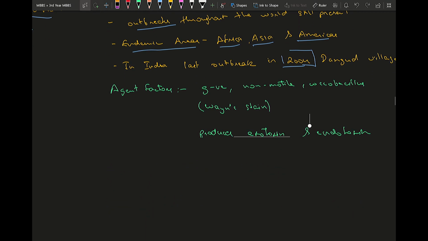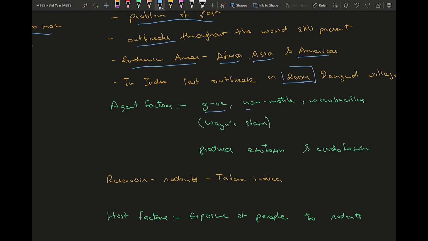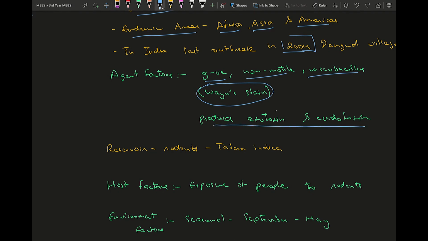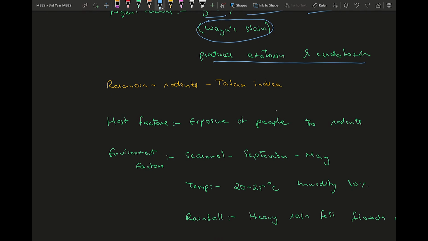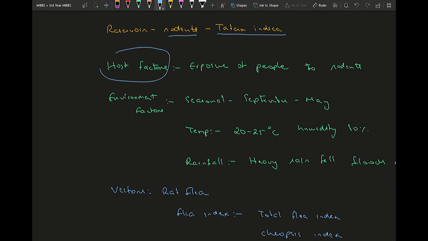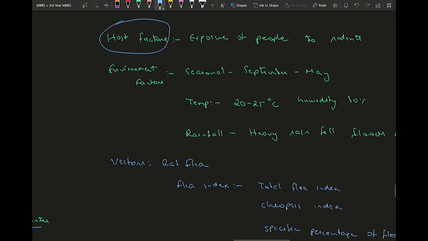The agent factors which you need to know are it's a gram-negative non-motile coccobacillus, and it can be visualized using vein stain. It produces both exotoxin and endotoxin, which produces symptoms in human beings. The reservoirs again rodents, special species over here, Tartara indica. The host factors, whoever is exposed to rodents or lives in the vicinity of rodents, they have higher chance of getting this disease.